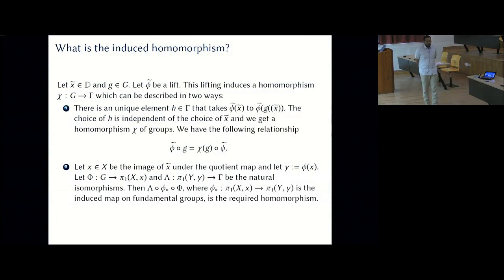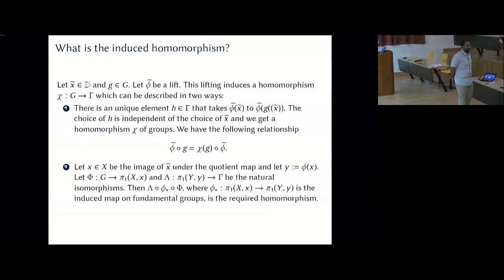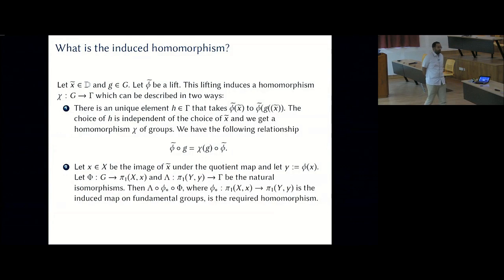Now there is another way to describe the same thing. Since D is simply connected, these groups G and gamma are isomorphic to the fundamental groups of the spaces X and Y. And there is a natural isomorphism, capital phi from G to pi 1 of X, and capital lambda from pi 1 of Y to gamma. Again, these are not unique isomorphisms. There are choices to be made, right?